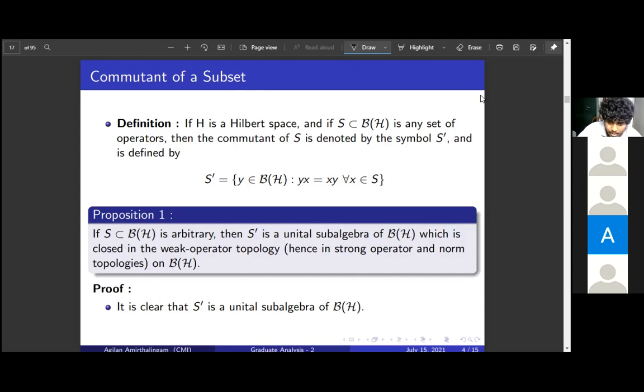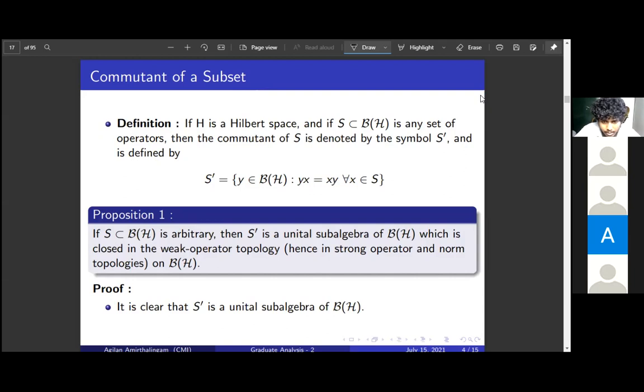So what we have to show is that this commutant S dash is closed in the weak operator topology. For that, I will show that its complement, S dash complement, is open in the weak operator topology.